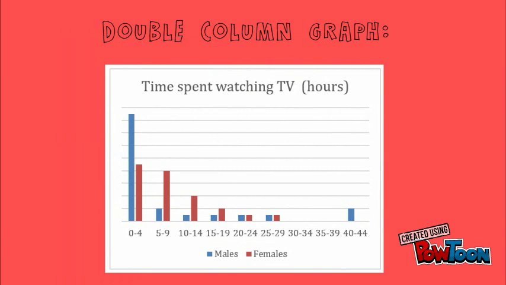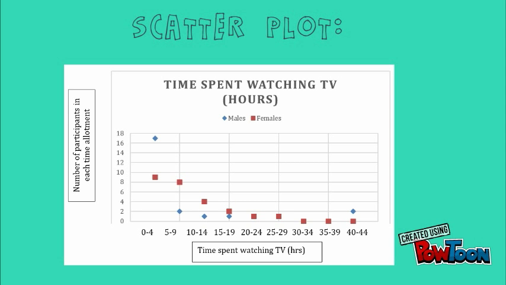I also created a double column graph, as it is a great way to represent the two data sets next to one another. I also created a scatter plot, as it is effective in demonstrating any relationship in the data. Here it suggests that the majority of participants watch TV less than 4 hours each week.